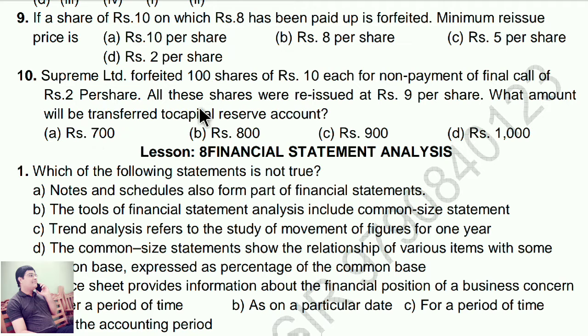Once again I repeat, first entry forfeiture value is total 10 rupees, out of that 2 rupees gone, final call. So balance is how much? 8 rupees. So 8 rupees is forfeiture. In second entry, rupees 9 is reissued, means this goes to the bank account. So balance 1 rupee only is the forfeiture. So first entry, 10 minus 2, 8 rupees forfeiture, and here 1 rupee forfeiture. 8 minus 1 is how much? 7 rupees, into 100 shares. So 100 into 7, 700 is the answer.